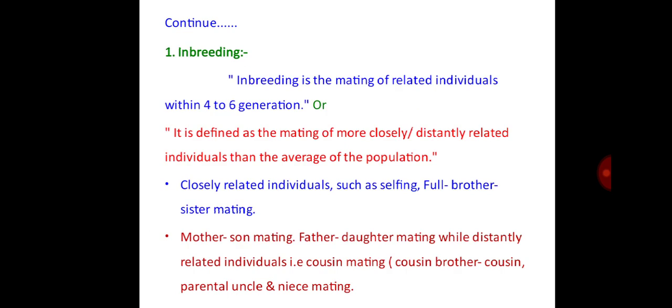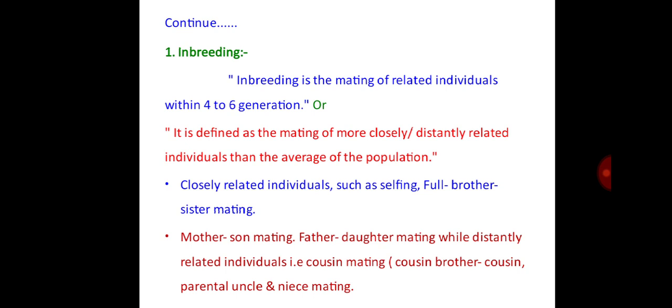First one is inbreeding. Inbreeding is the mating of related individuals within 4 to 6 generations. In other words, we can also define it as mating of more closely or distantly related individuals than the average of the population.